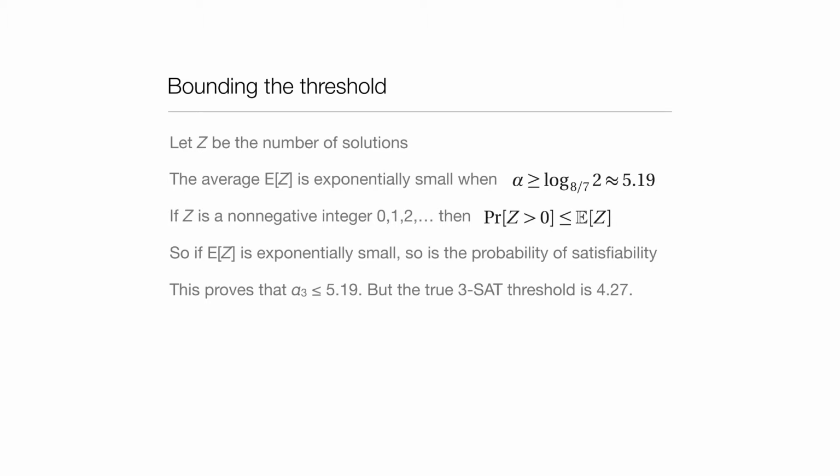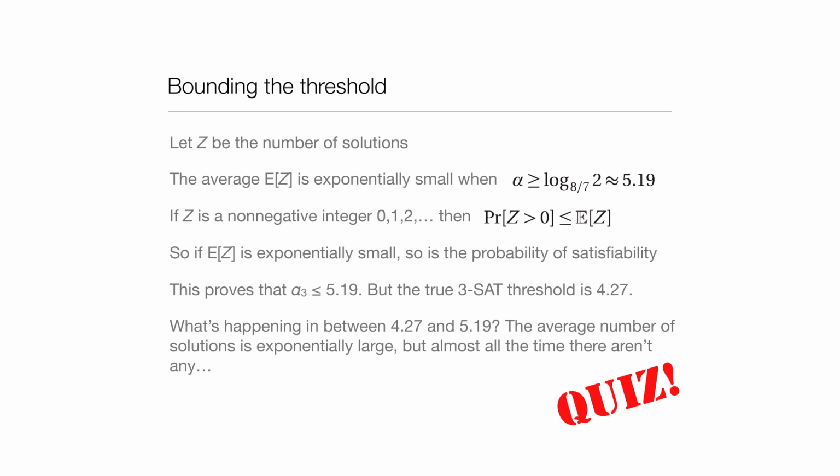What that means is that for densities in between the true threshold, 4.27, and our calculation from the average number of solutions, 5.19, in between here, the average number of solutions is actually enormous. It's exponentially large, and yet, most of the time, there aren't any. Somehow it's 0 almost all the time, even though its average is large, because we're above the threshold and we're almost certainly unsatisfiable. How could this possibly be? This is another quiz for you. What's going on in that middle zone?